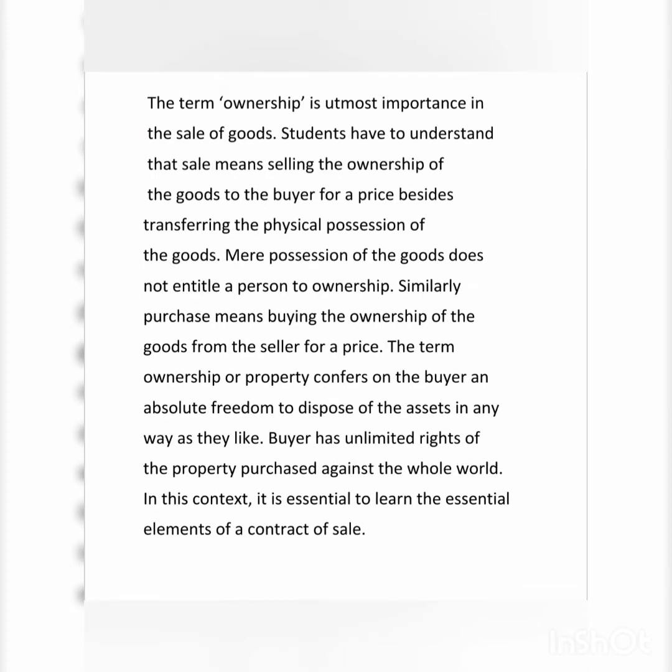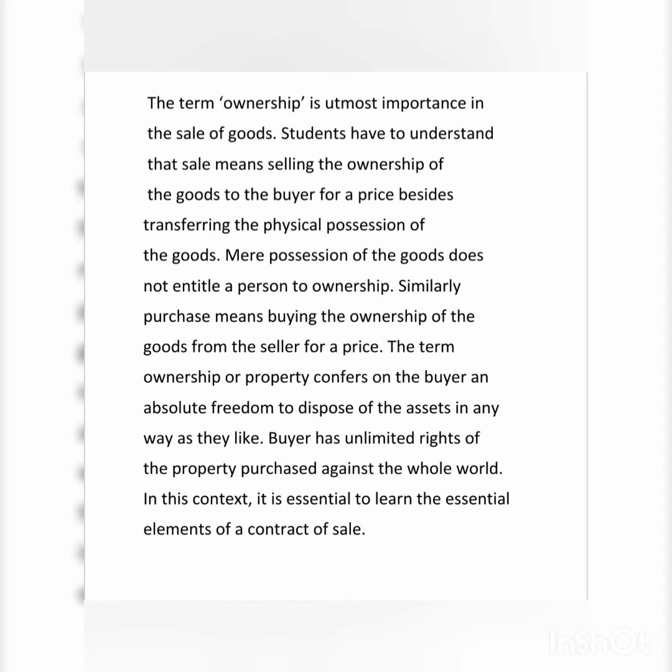The term ownership is of utmost importance in the sale of goods because, students, you have to clearly understand that sale means selling the ownership of the goods to the buyer for a price, besides transferring the physical possession of the goods. The ownership will get transferred once the sale has been made. Mere possession of the goods does not entitle a person to ownership. Normally, when a seller purchases the goods, he will be the owner. But ownership is not given by mere possession.